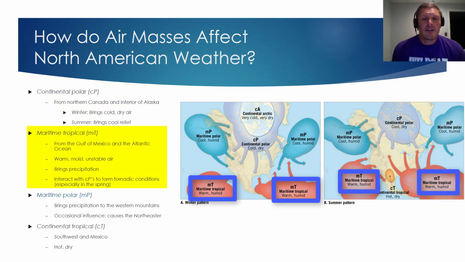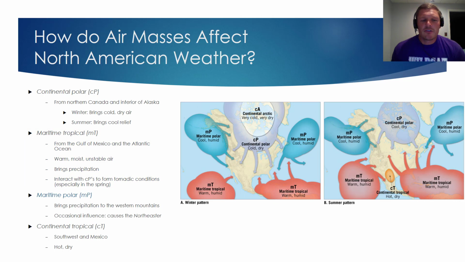The maritime tropical air mass might be the most important weather-producing air mass that we talk about in this chapter. I'm going to focus on the maritime tropical air mass that originates in the Gulf of Mexico and the Atlantic Ocean. These air masses bring warm, moist, and unstable air to our continent. And when that warm, moist, unstable air in the maritime tropical air mass runs head-on into a continental polar air mass, you can see some really strong frontal wedging and then some very intense storm production. In fact, the maritime tropical air mass that comes off the Gulf of Mexico can interact with continental polar air masses to form tornadic conditions, especially in our spring months.